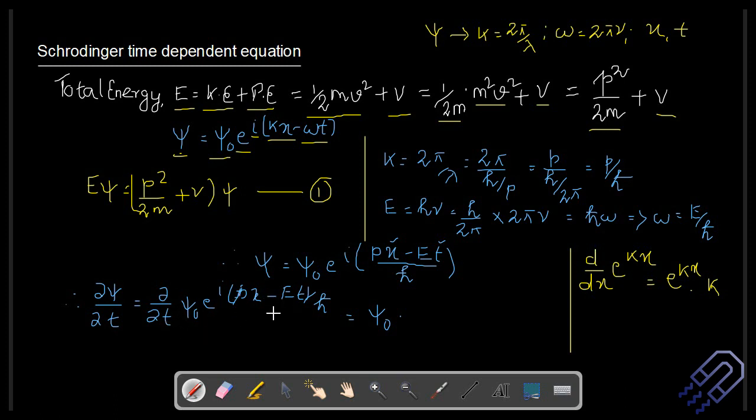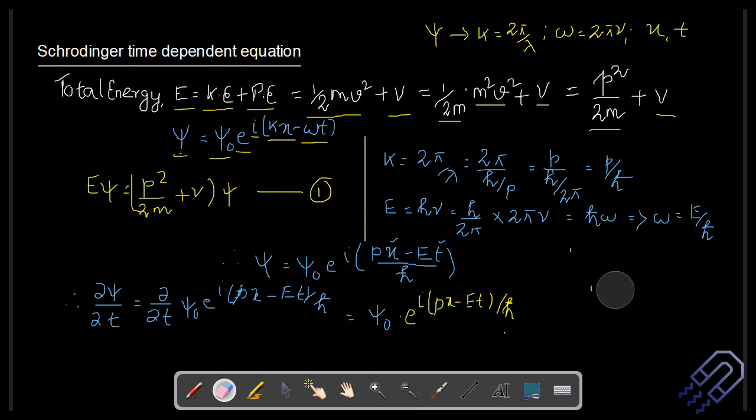Del/del t of this e term, I can write down the entire e term on top, so it will be e to the power i, and this would be nothing but (px minus Et) divided by h cross. So that's done, into del/del t of whatever is the power, right? The power term we are going to basically use.